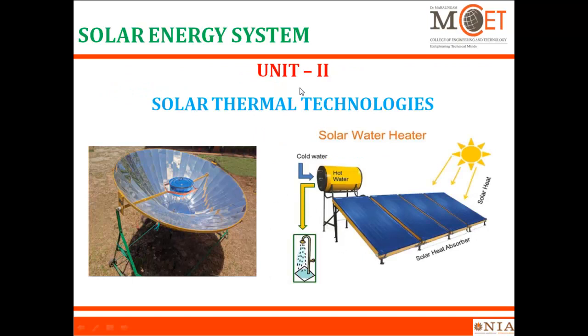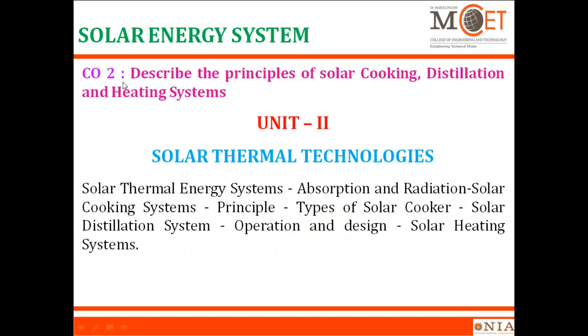Unit number 2, we are going to discuss solar thermal and technology. In this we are going to discuss solar cooker, solar water heater, and solar distillation. So in detail, the course outcome of this unit is to describe the principle of solar cooking, distillation and heating system. This is unit number 2.